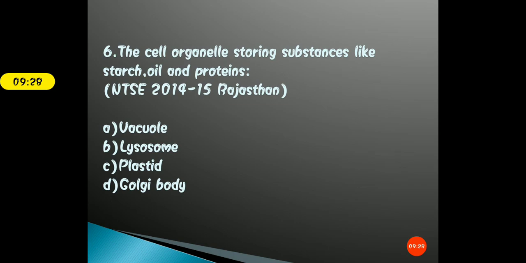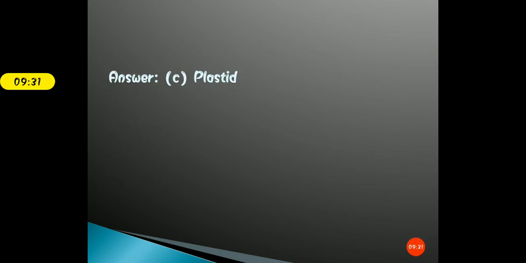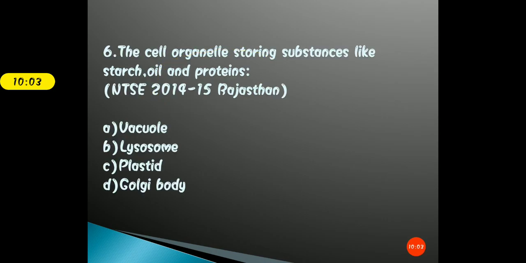Okay, so the correct answer for this question is option C, that is plastids. Students, you know very well that plastid is a component that is present exclusively in the plant cell, and that helps in the storage of the food materials. Apart from that, you have studied three basic types of plastid, that is leucoplast, chloroplast, and chromoplast, in which leucoplast is the colorless one, chloroplast is the green colored, that's because of the presence of chlorophyll pigment, and chromoplast is the colored plastid. So option C, plastids, is the right answer.